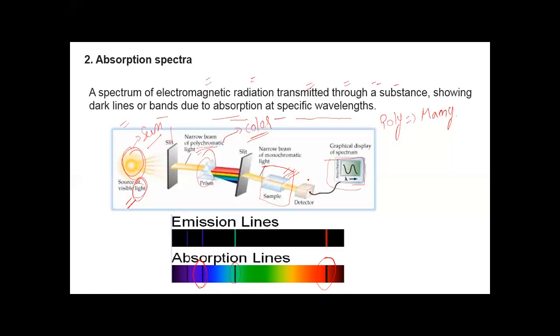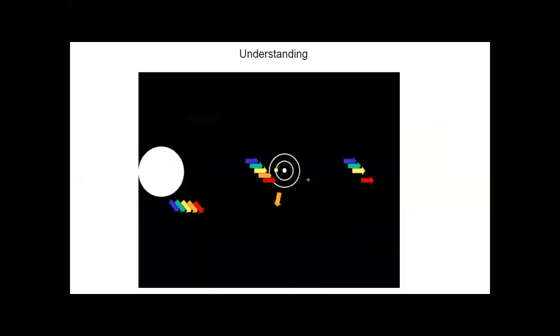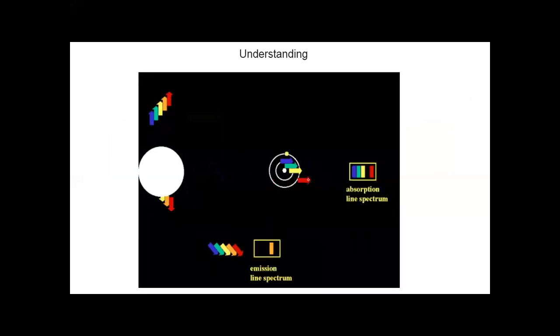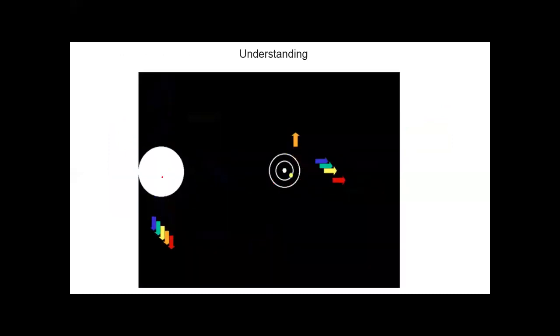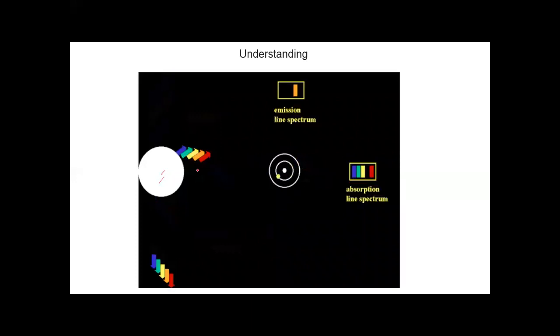Okay, now we'll move forward. What is our understanding till now? So what we observe till now is that this is a source which provides light of all colors.